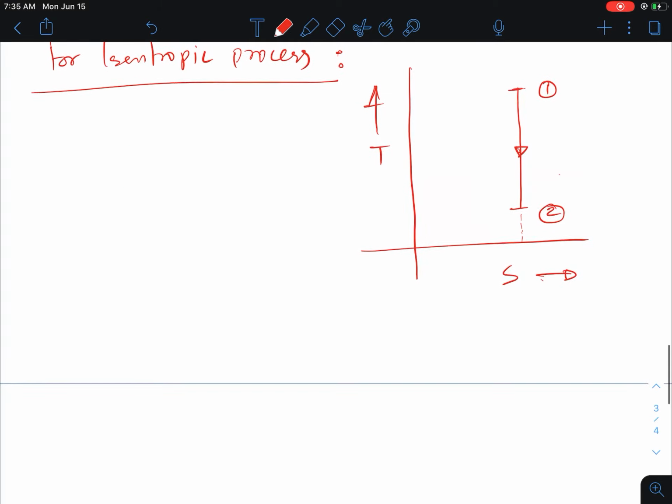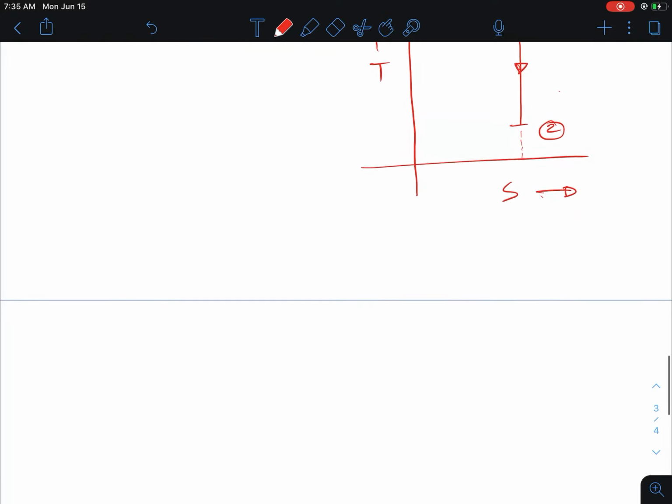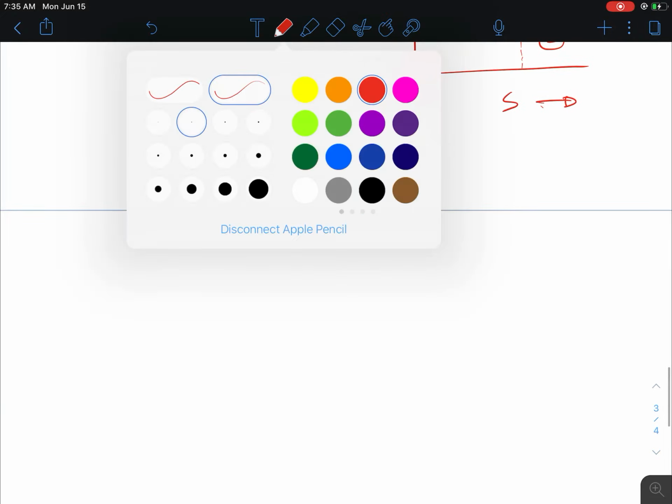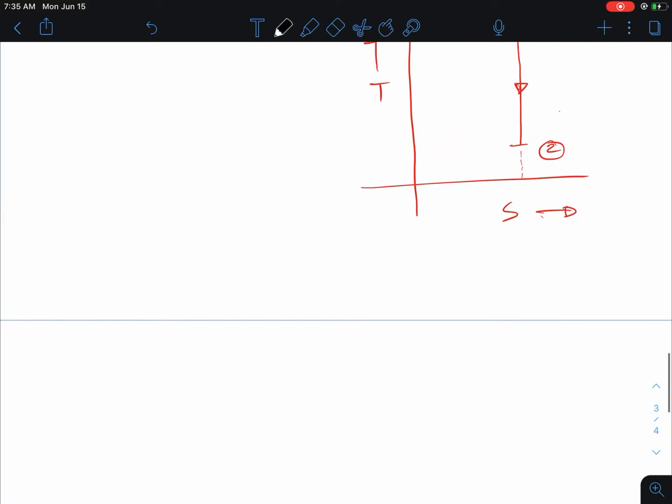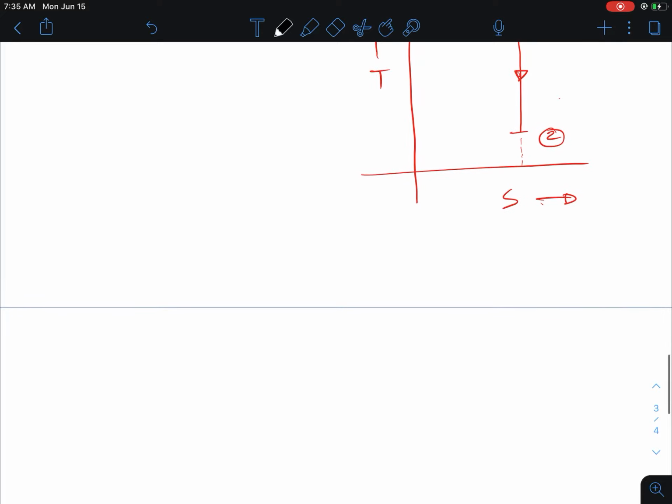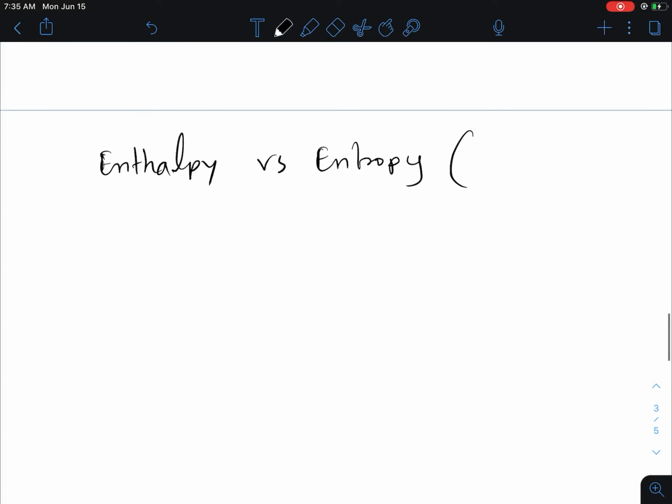Another important thing we use for mathematical problems is the Mollier diagram. So this is the temperature versus entropy diagram. We also use enthalpy versus entropy. Another name for this is the HS diagram.